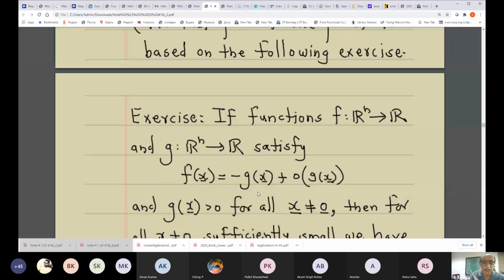Now I think this exercise is dependent on another exercise, but that is just a simple implication from the definition, and it says that if f(x) is small o of g(x), then we want to show that for every epsilon greater than 0, there exists a delta positive such that whenever the norm of x is smaller than delta, then the absolute value of f(x) is less than epsilon times the absolute value of g(x).